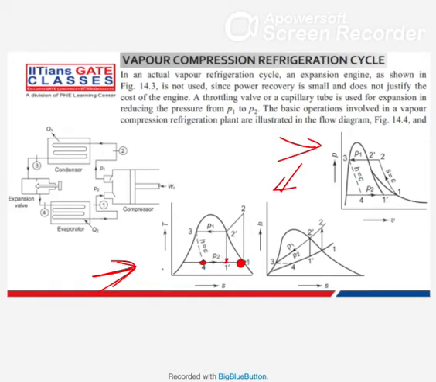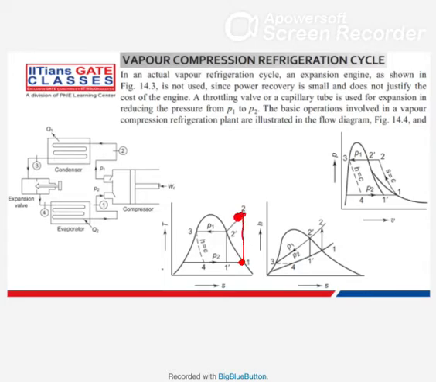Now if you are ending at 1, it is saturated vapor, or you can have some superheat also. Why we should do that, I will tell you after some time. But you can end this evaporator at state point 1 dash also, at 1 also, or you can have some superheat also. It depends on requirement. Now let's say we are ending here as saturated vapor. After that, 1 to 2 is your compressor.